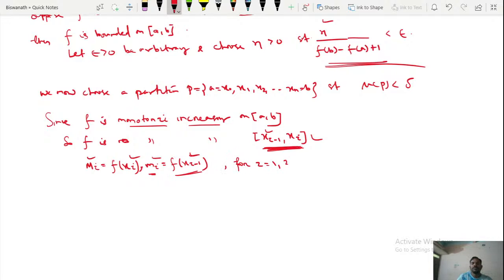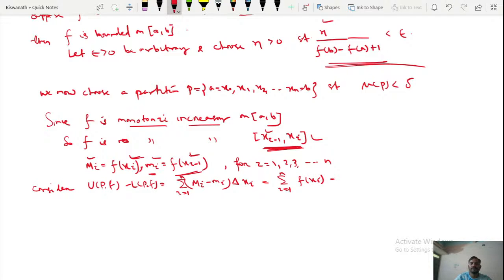So, for i equal to 1, 2, 3, up to n, now consider my QPF minus LPF. So what will it be? This is the summation of i from 1 to n of capital Mi minus small mi, whole into del xi. In that place I can write this: summation i from 1 to n of f of xi minus f of xi minus 1, whole into del xi.